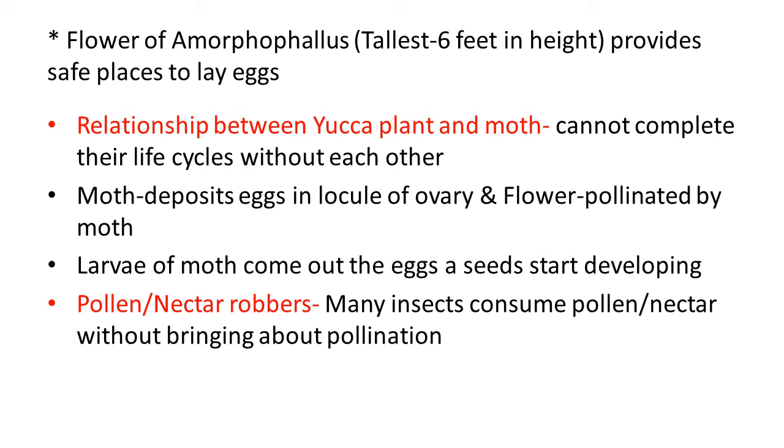Some insects visit flowers but without bringing about pollination. It means they benefit from the flower, but they are not giving any reward. They are known as pollen or nectar robbers. So this way, many insects consume pollen or nectar without bringing about pollination.